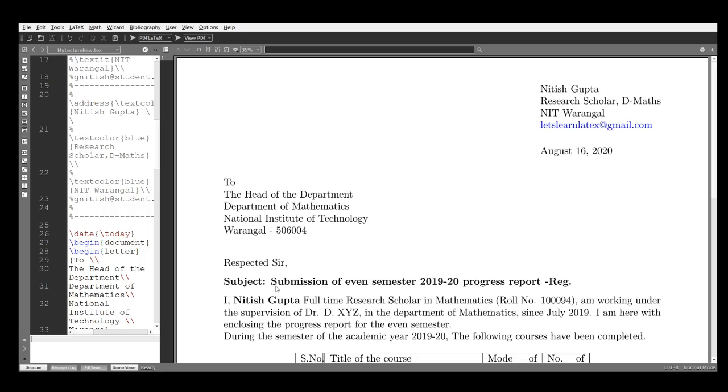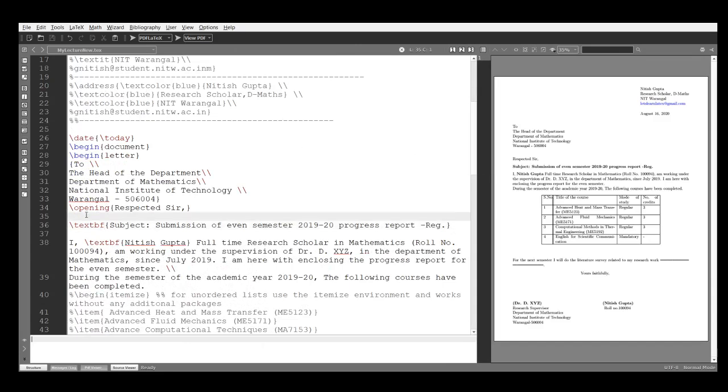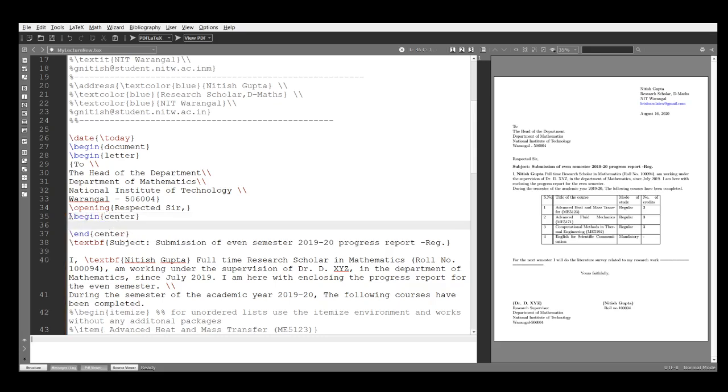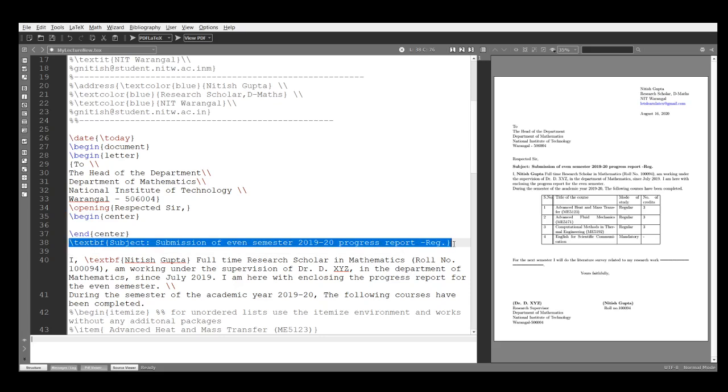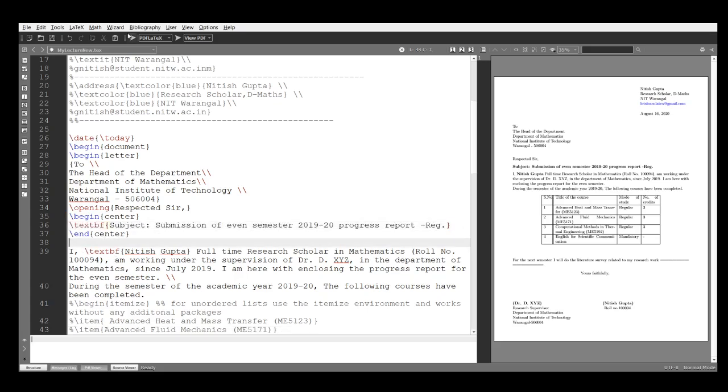Also, I want this subject in the middle of the letter. Okay. For the middle, the center of the letter, I will use one command, \begin{center}. So I am using \begin{center}, so \end{center} will automatically come into the picture. So, \begin{center}. See, \begin{center}, then automatically \end{center} is added. Cut this, paste. See, run.